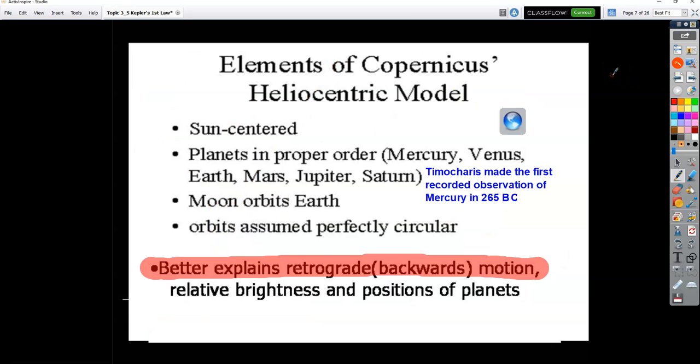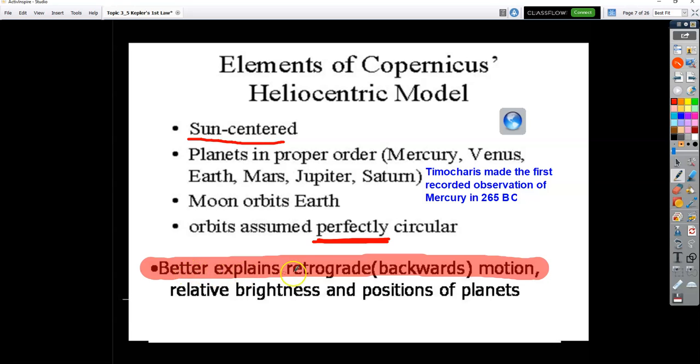These are some of the criteria that Copernicus came up with for why the heliocentric model is better than the geocentric. It puts the sun in the middle. It put the planets in the proper order: Mercury, Venus, Earth, Mars, Jupiter, Saturn. So that was important. It puts the moon orbiting the Earth instead of the sun. And it assumes that orbits are almost a perfect circle, which they're not. We're going to talk about that. They're called ellipses, which is like an oval, but we'll get into that later in the video.